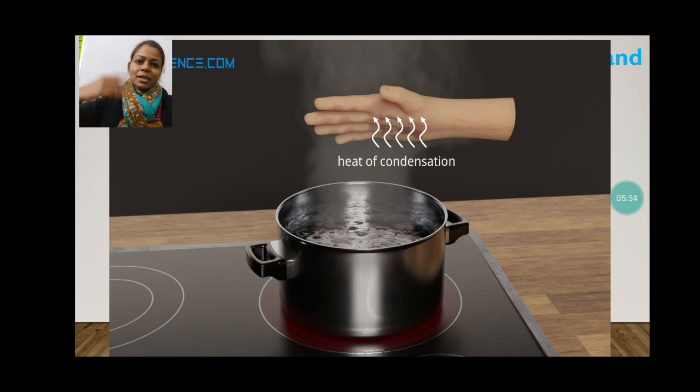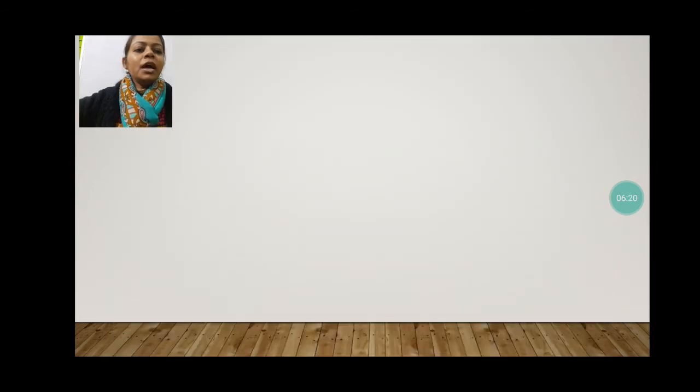Whenever you are taking something out from your freezer, you can see tiny droplets present over there after some time. That also happens due to the condensation process. Whatever water vapor is present in our environment, when it touches the cold surface of the substance that has been taken out from the freezer, it converts into water droplets, and we can see it on the surface of that. Now let's proceed to question number 3.